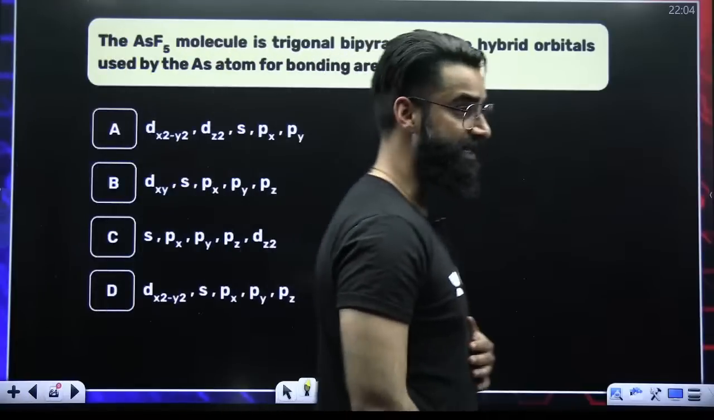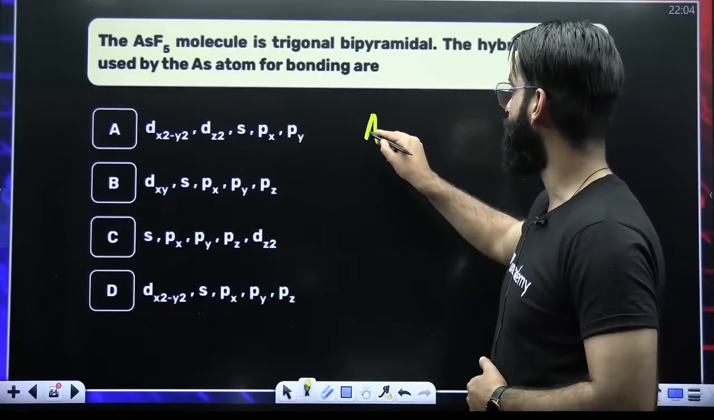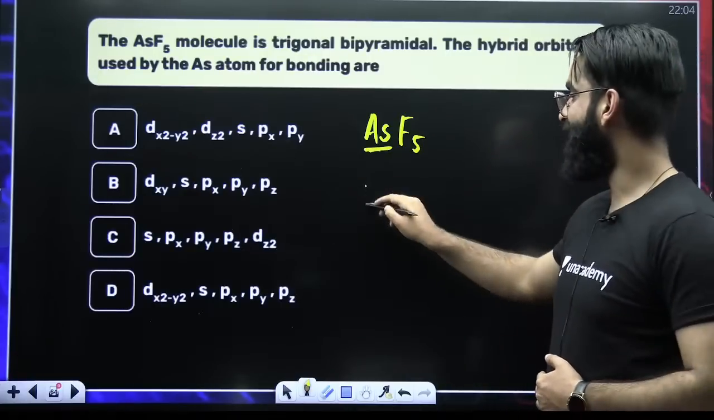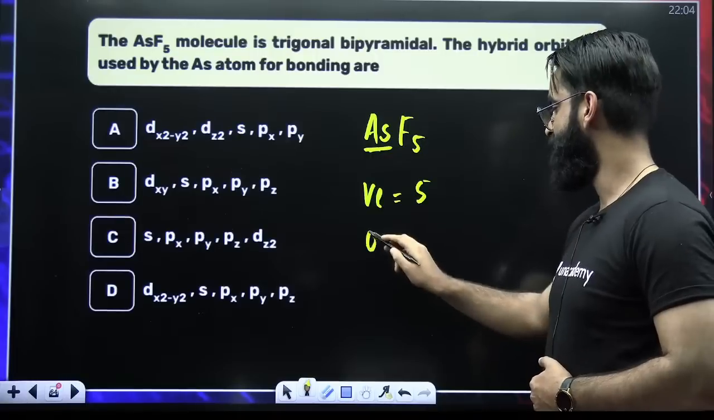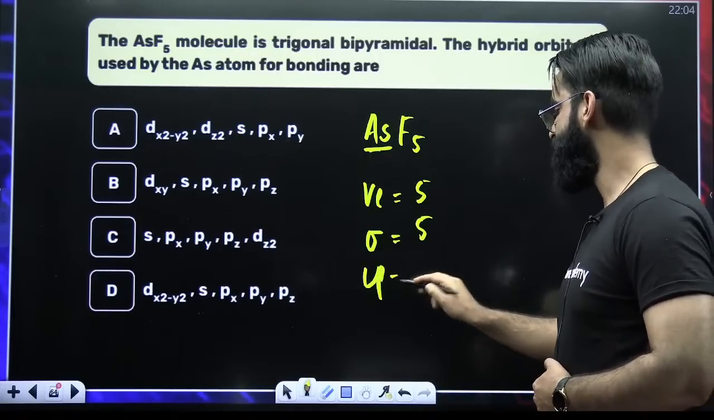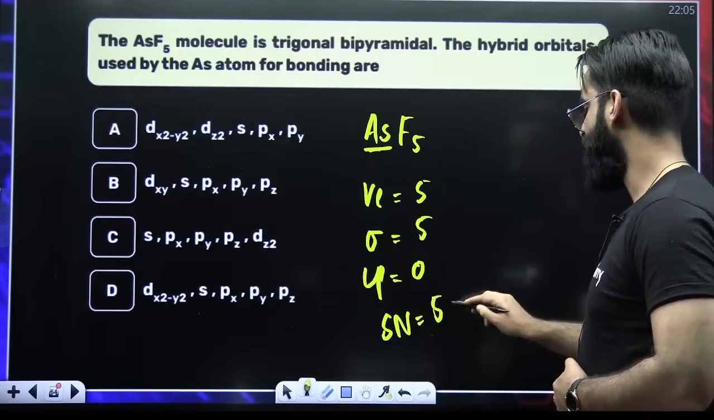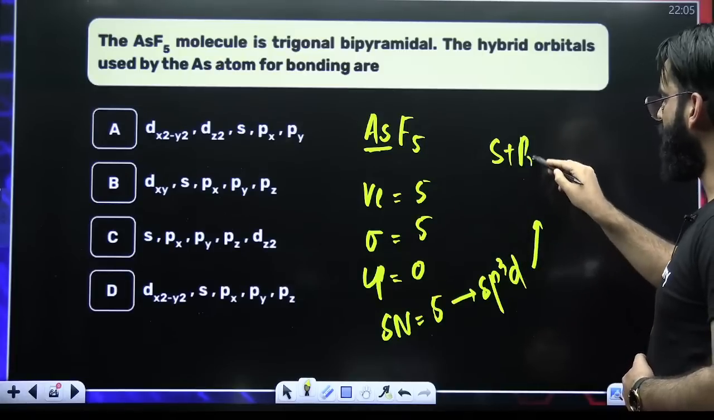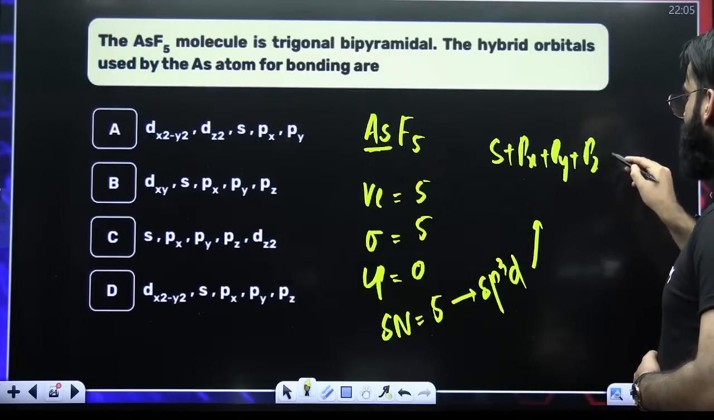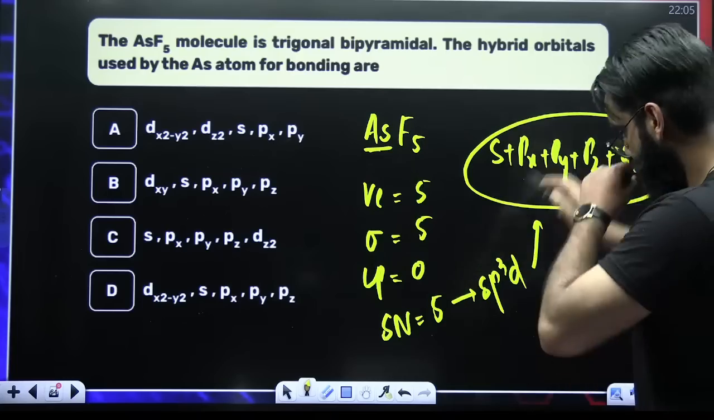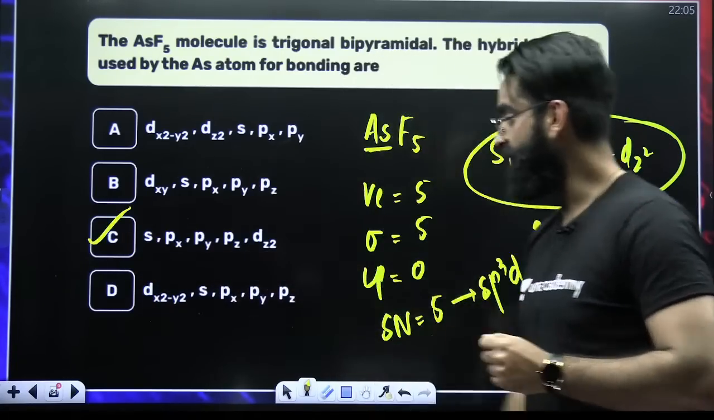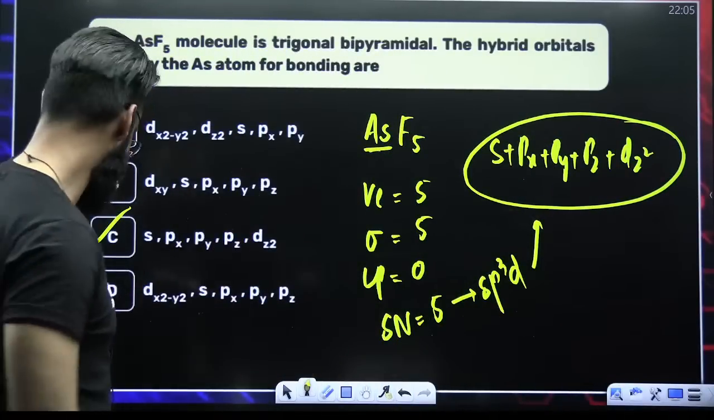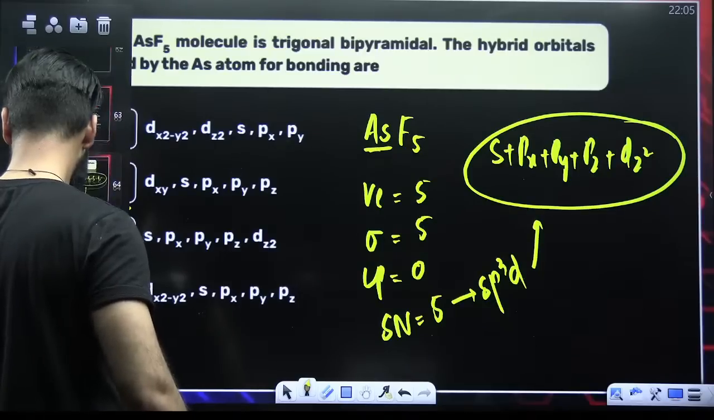Which orbitals are involved in the hybridization in case of AsF5 molecule? This is arsenic, group 15. How many valence electrons? In group 15, there are 5 valence electrons. Sigma bonds, 5. Lone pairs, 0. Steric number, 5 plus 0, 5. Hybridization involved is sp3d. So there is 1 s orbital, 3 p orbitals, which is px, py, and pz, and the d orbital is going to be dz square. S, px, py, pz, dz square. Done?